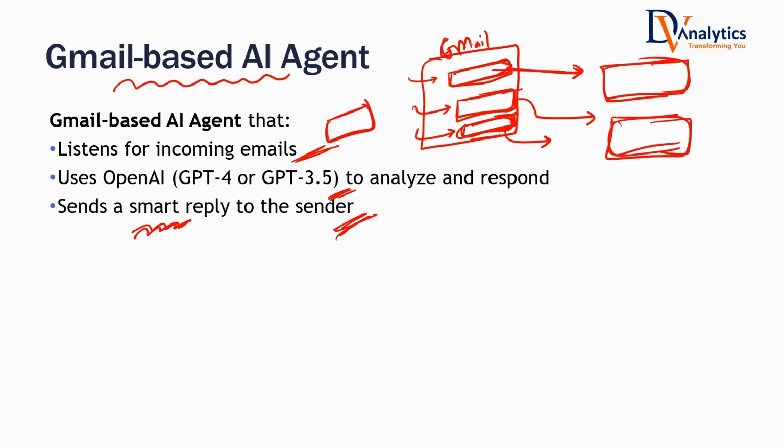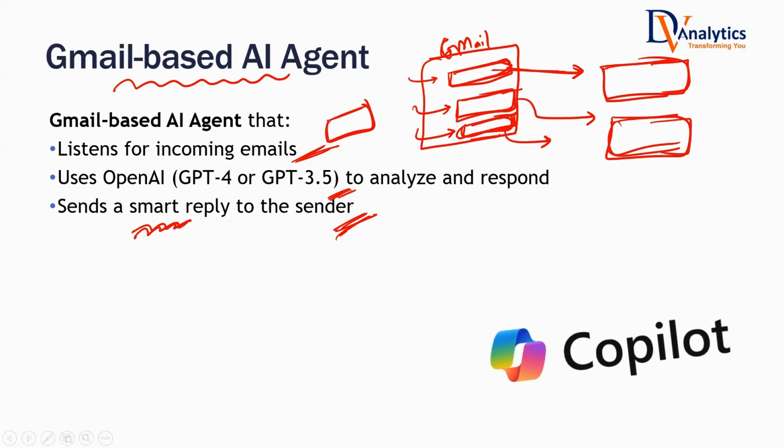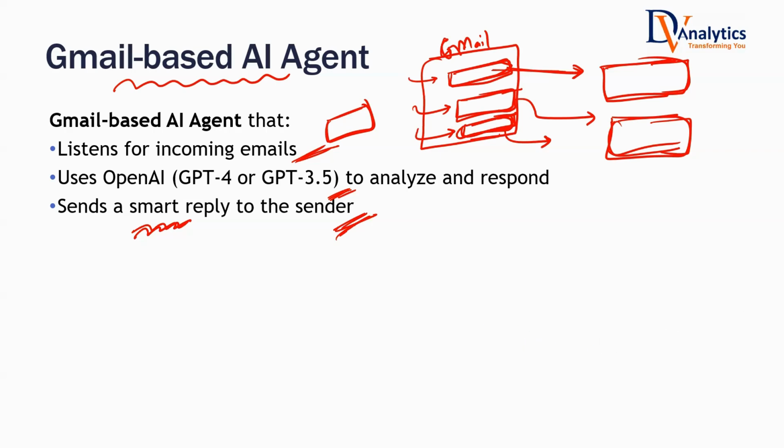In fact, these kinds of personal assistants have already started coming into our personal systems. If you see Copilot, in most of the organizations they are using Microsoft Copilot, which is trying to automate as many tasks as possible. It listens to what we have been doing, it observes what we have been doing for a particular task, and then next time when the same task comes into the picture, it will try to tell us, this is what you have done previously. Maybe I'm suggesting you do the same task again. Shall I go ahead and send the reply?